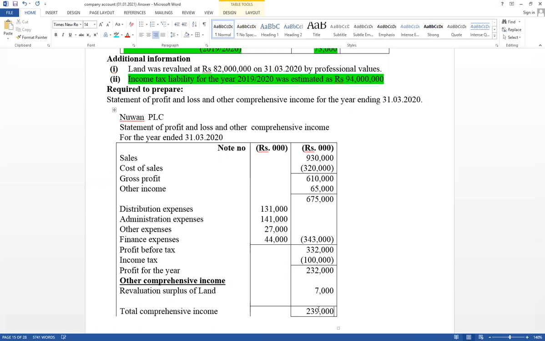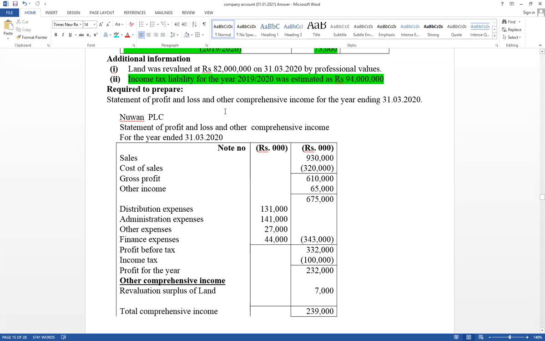This is the way you have to prepare a statement of profit and loss and other comprehensive income. I have discussed the income tax adjustment and how to prepare this statement.